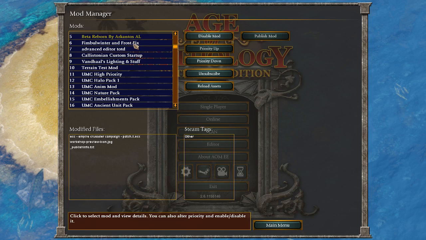So this is the reason why your no population limit mods are not going to work with mods like UMC high priority, because they both use proto 2.5. This is the reason why some texture mods will not work with one another, because they're both changing texture files that have the same names. There are lots of other examples. User interface mods might change the same user interface files, and therefore they will not be compatible. However, you can use them at the same time, but any files that have the same name will not be compatible. This is very straightforward, but it seems to cause a lot of confusion, so I just wanted to spend a minute talking about that.